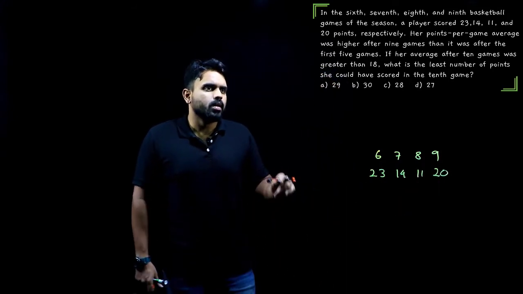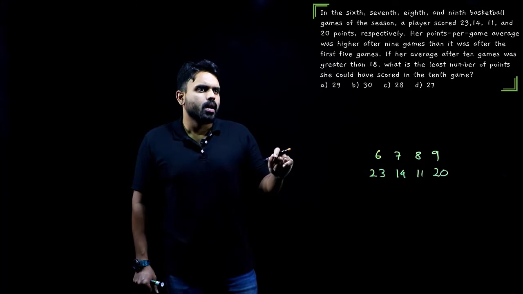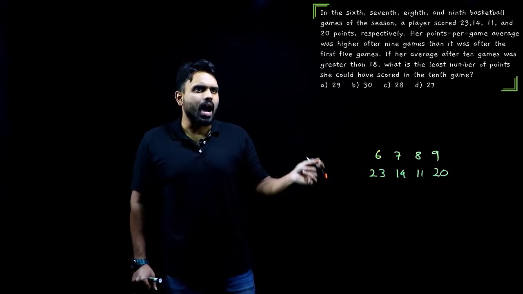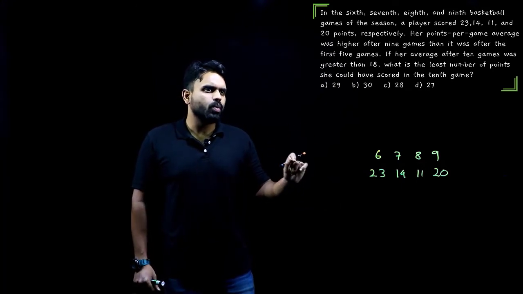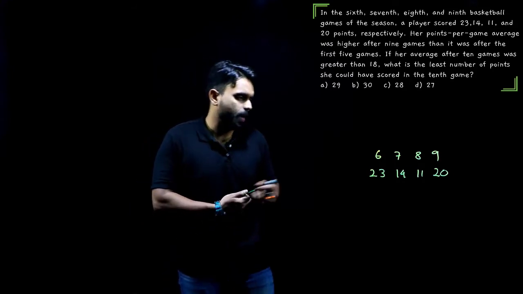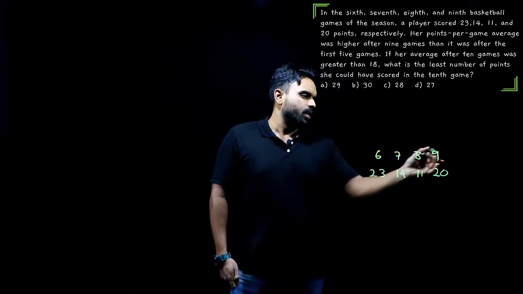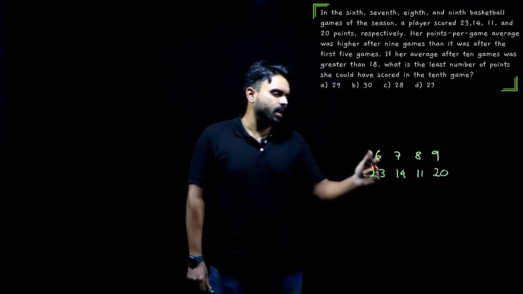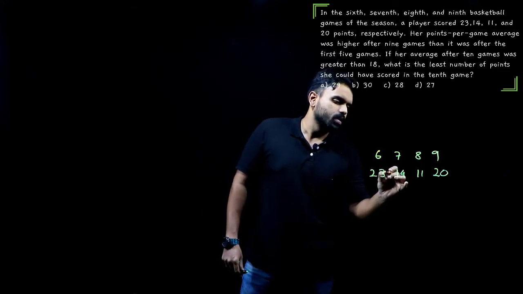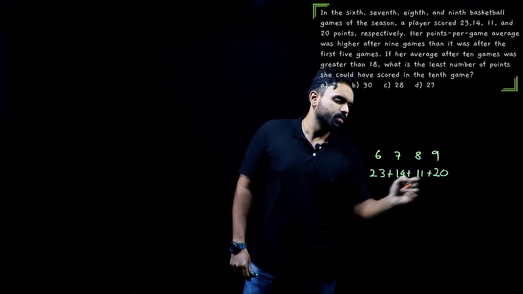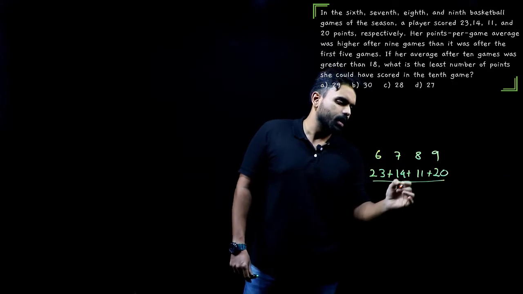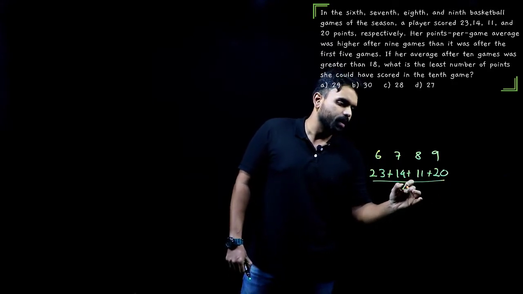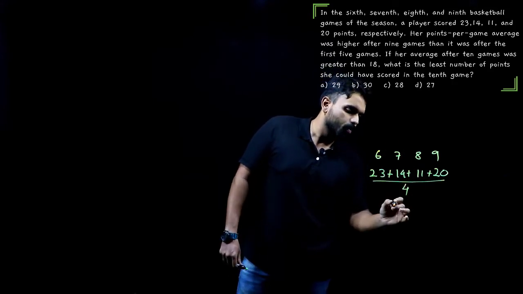Now her points per game average was higher after 9 games than it was after the first 5 games. Her average after 9 games, how much was it? Let's calculate it quickly. This will be the sum divided by the number of observations. That is how many matches? 4 matches.